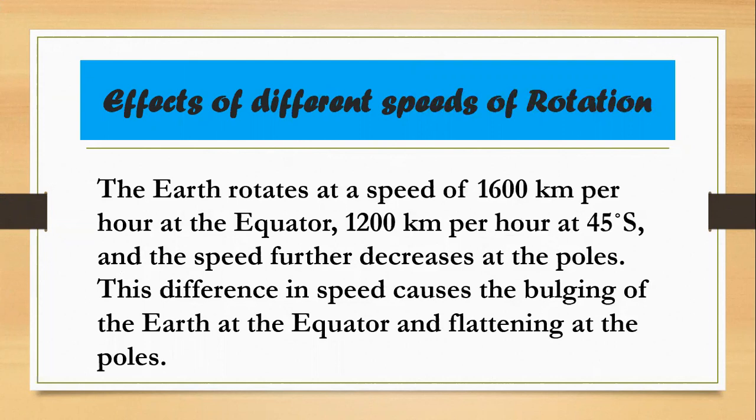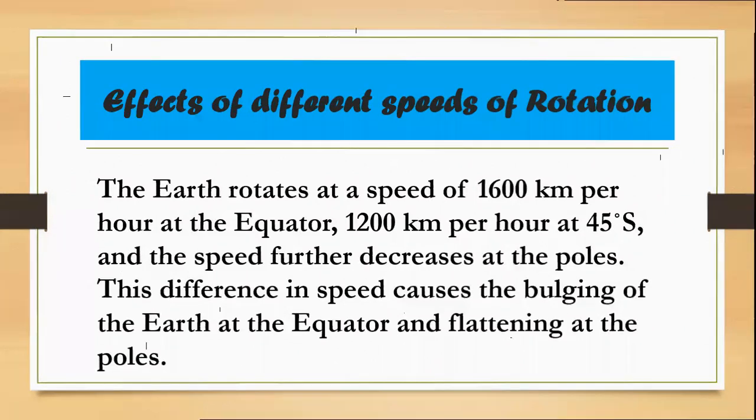Now, the earth's rotation, or you may say, what is the speed of the earth? It is 1600 kilometers per hour at the equator, and 1200 kilometers per hour at 45 degrees south, and the speed decreases further at the poles. Now see the difference in the speed. Why does it cause a difference? It is because of the bulging of the earth.